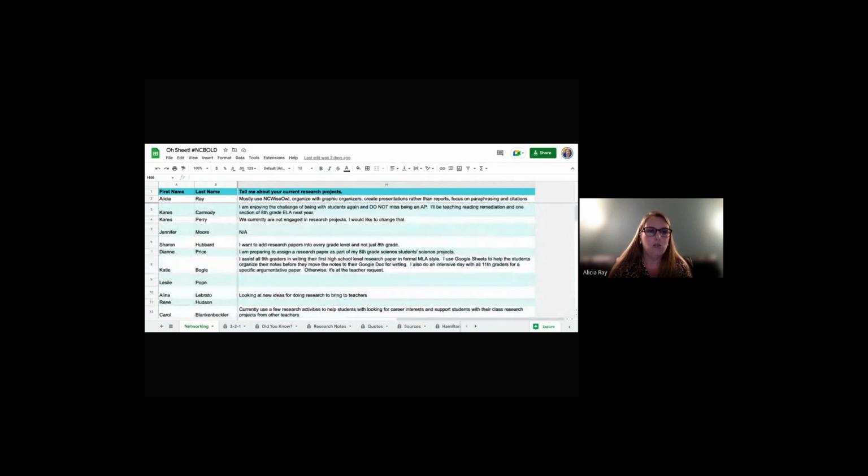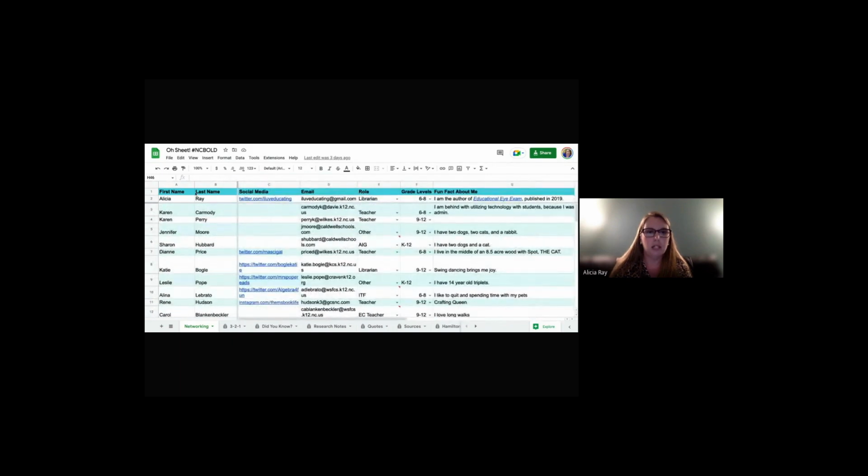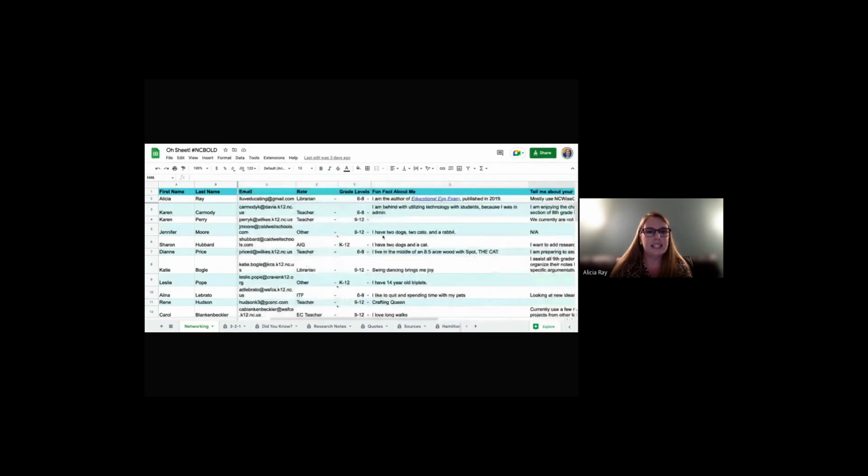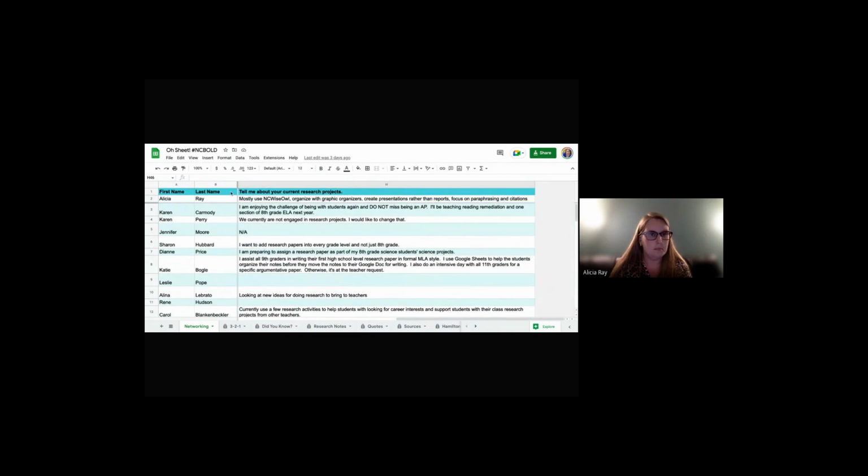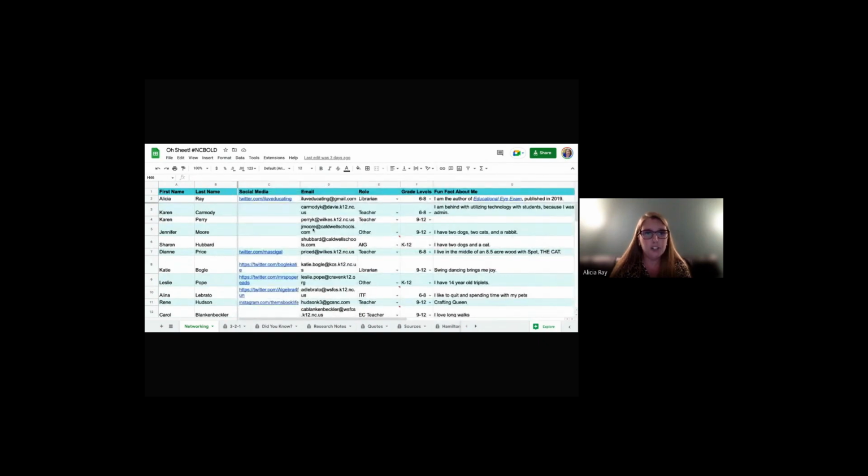You may have noticed, if you're not an avid Google Sheets user, or maybe sometimes if you are, that when I scroll, those top two rows stay frozen. And when I slide side to side, my first two columns stay frozen. You'd be like, how in the world did you do that? That's so cool. It's fairly simple, actually.